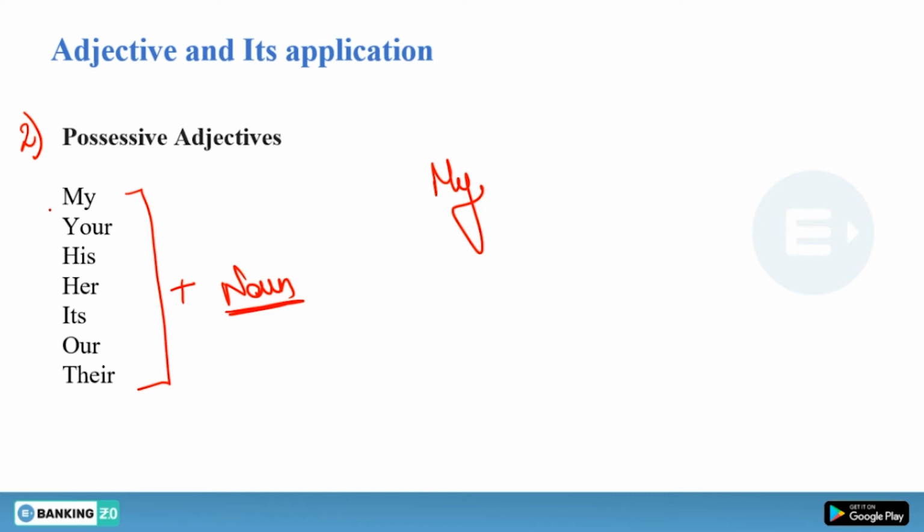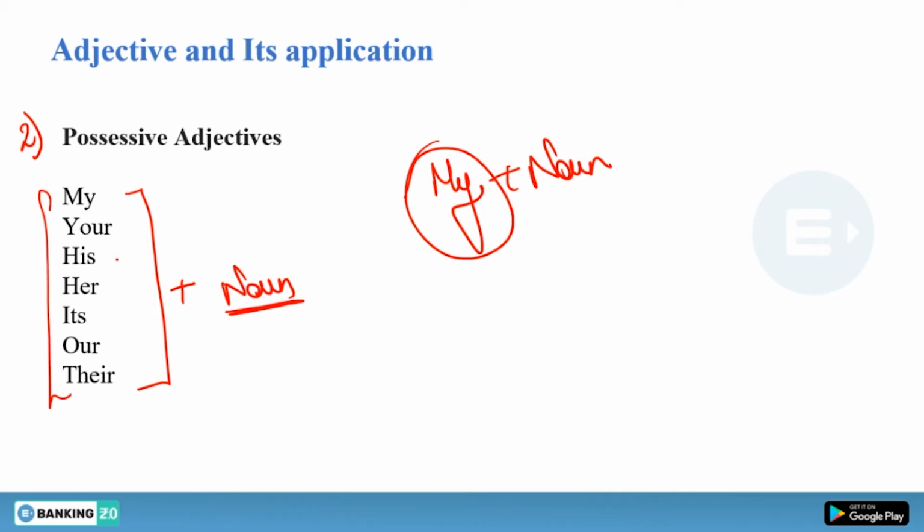Similarly, you have all these things to show the possession. And why do we call them adjectives? Because these adjectives qualify a noun, show the possession, but they are telling us something more. They are giving us more information about the noun. That is why we call them possessive adjectives. And why possessive? Because they show us the possession.